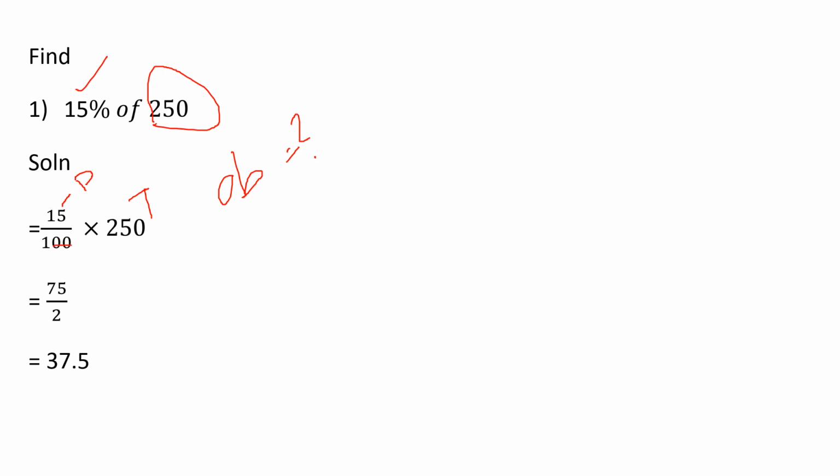Cancel it. This 1 0 we have cancelled. Then 10 we can divide by 5. 2 5s are 10, 5 5s are 25. So 15 into 5 is 75. Right? 75 divided by 2. Divide it and write down the answer. So what is 15 percentage of 250? 37.5.